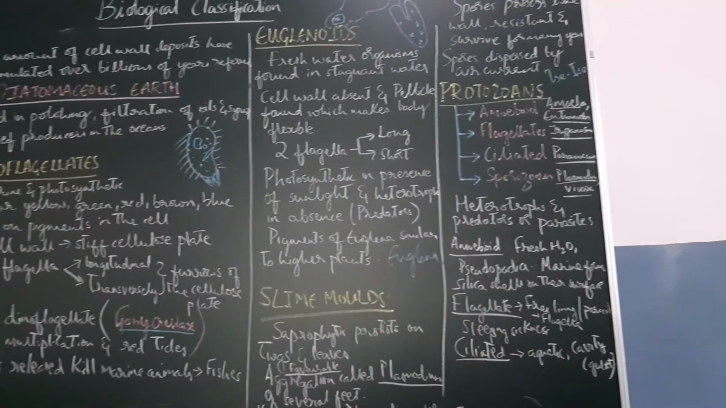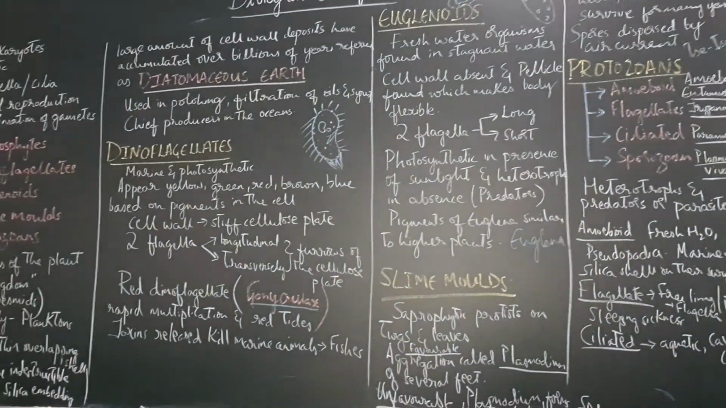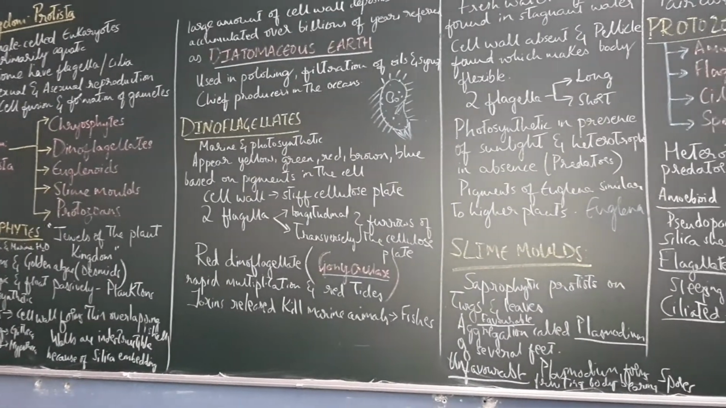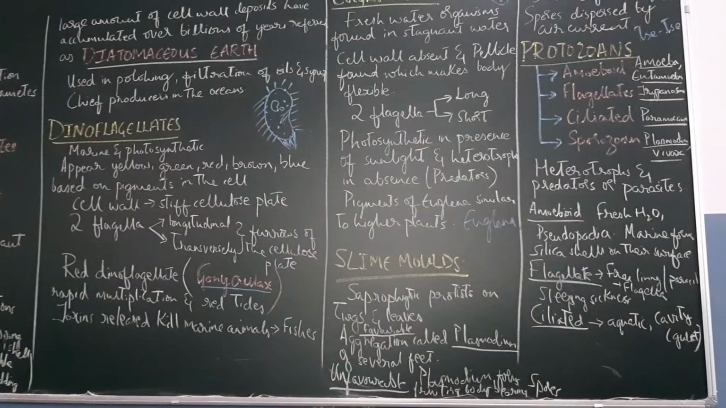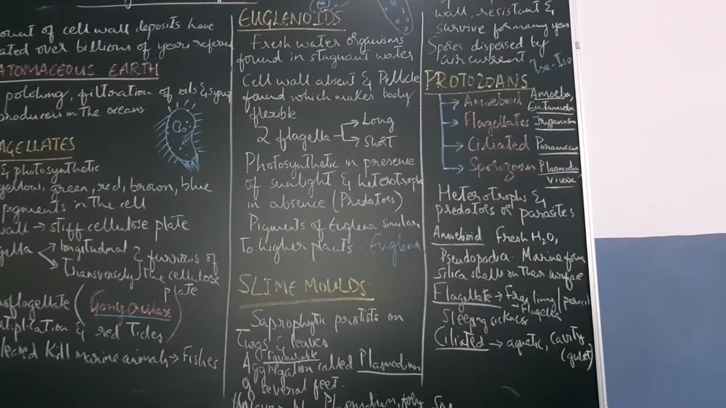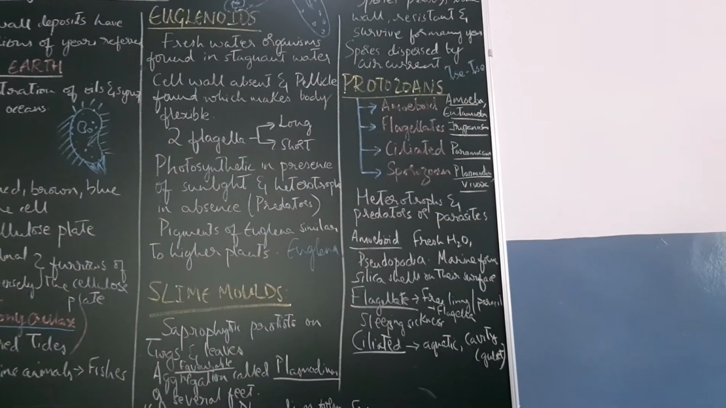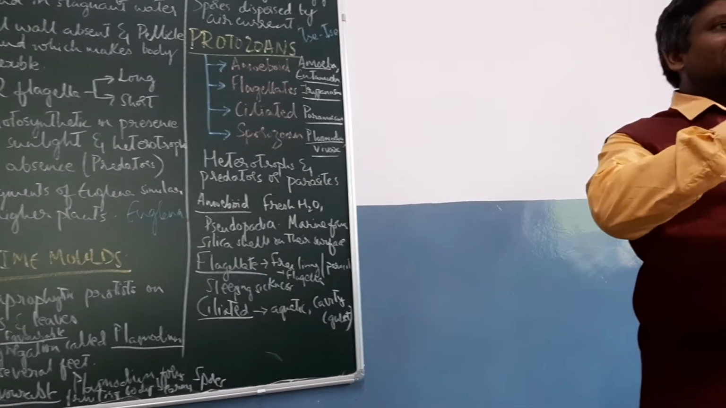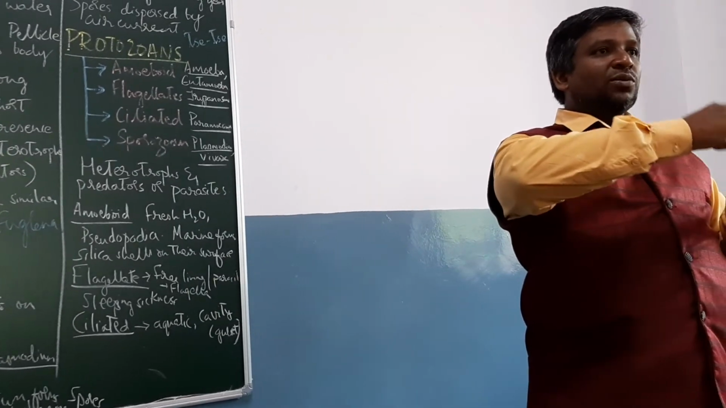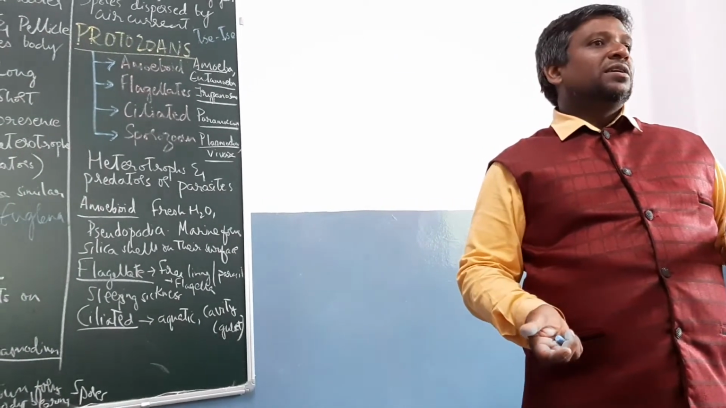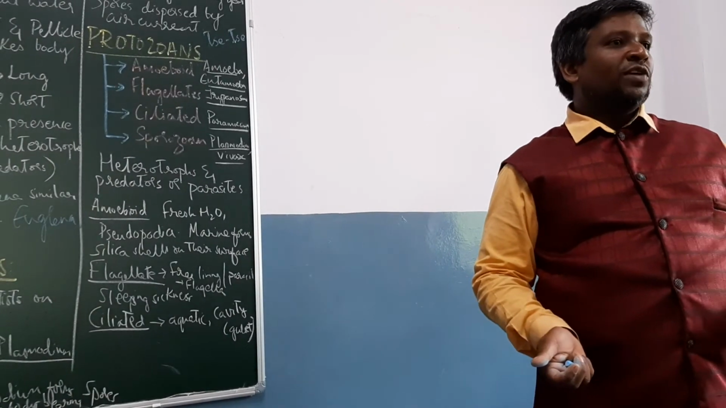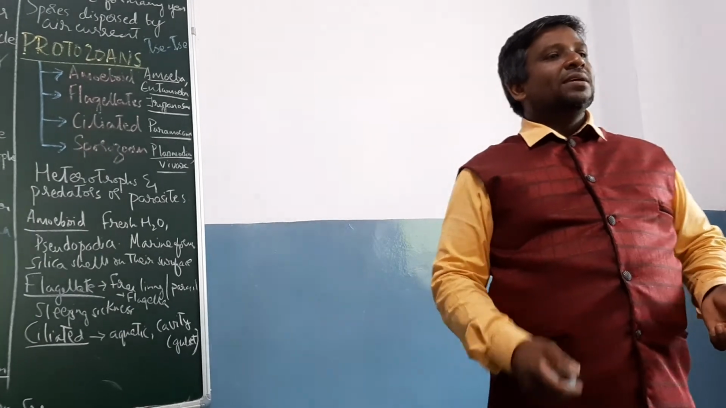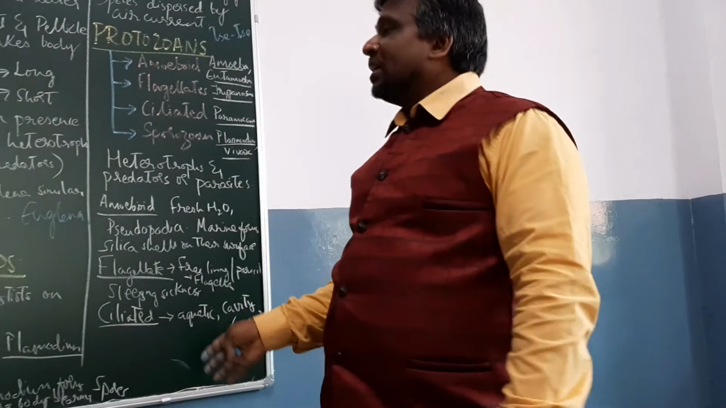The last one is the sporozoan protozoa. They are non-motile. An example is Plasmodium vivax, which causes malaria. Plasmodium vivax is the pathogen which causes malaria, and the vector which transfers it from an infected person to a healthy person is the female Anopheles mosquito. So remember the diseases caused by these.